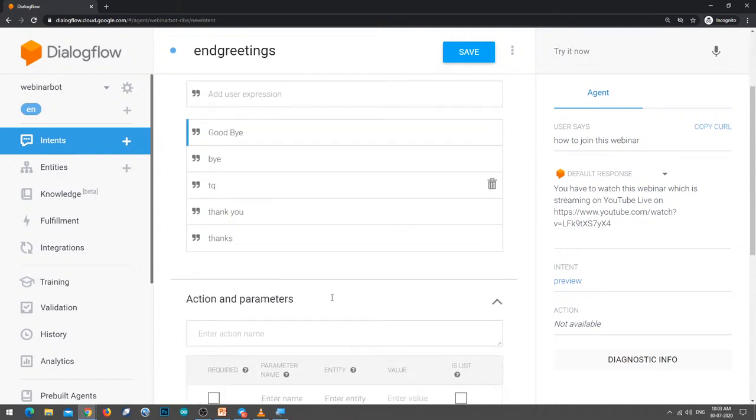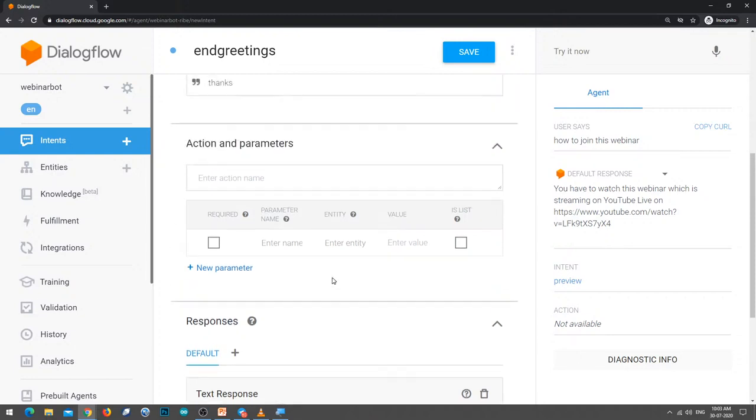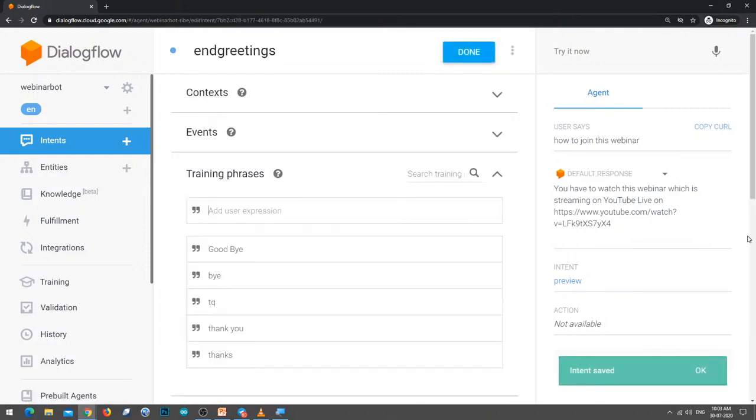I have given these examples here, and then I'll write: so nice talking to you, stay safe, goodbye. These are the bot responses for the intent called end greetings. Let me click on save. When I click on save, immediately the intent will be saved and the bot will be trained.